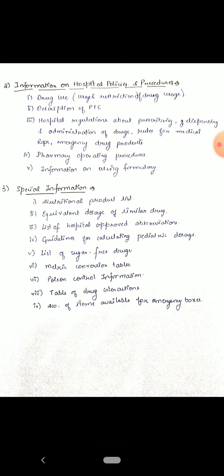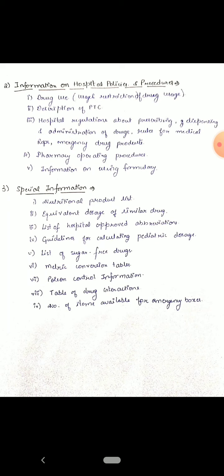Other special information are the nutritional product list, equivalent doses of similar drugs, list of the hospital approved abbreviations, and the guidelines for calculating the pediatric doses. There are different formulas for the pediatric dosing according to the weight of the baby or the height of the baby. We calculate the pediatric dose, list of the sugar free drugs, and there are metric conversion tables for converting the doses of the drug.